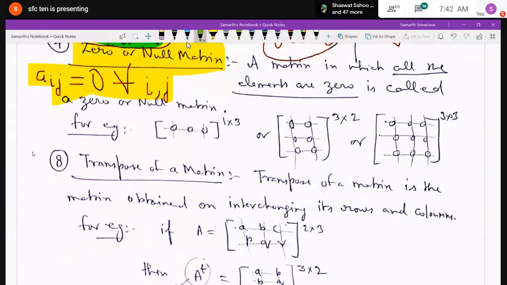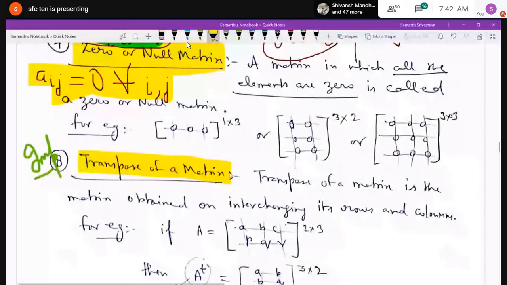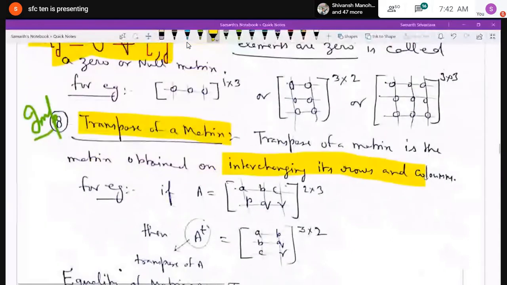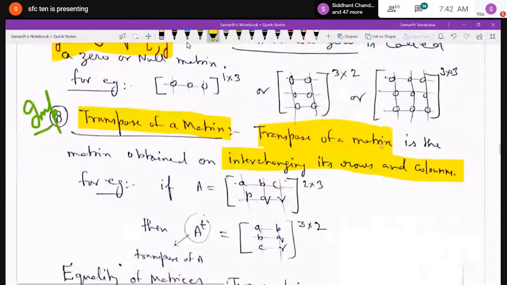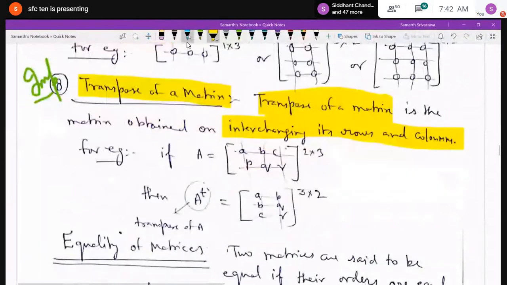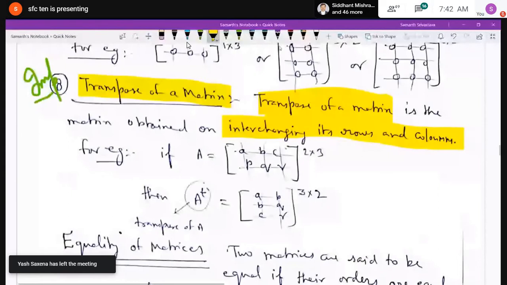Now talking about the transpose of a matrix. The transpose of a matrix is that matrix which is obtained on interchanging its rows and columns. For example, I have written if A is any matrix of order 2 by 3, in the first row, what are the elements? A, B, C. In the second row, what are the elements? P, Q, R.